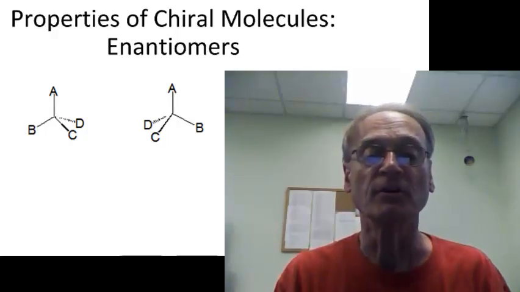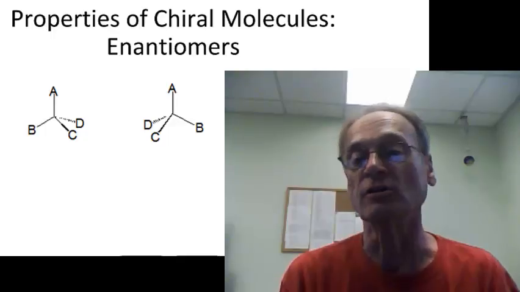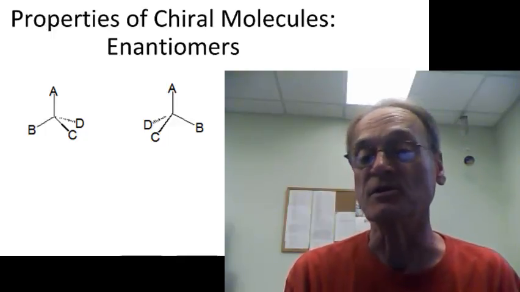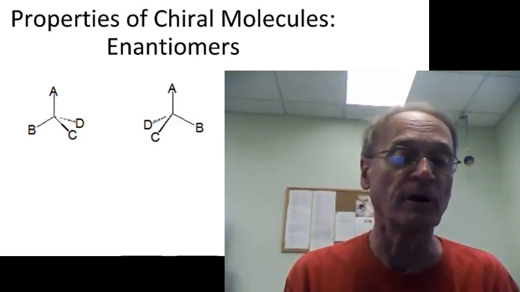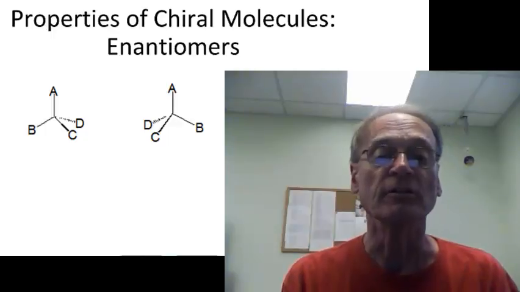Hello. In the last video, we talked about the fact that certain kinds of molecules are called chiral, and if a molecule is chiral, then that means it's not the same as its mirror image. So there should be two different molecules with the same structure, but mirror images of each other, and if so, then they are called enantiomers.